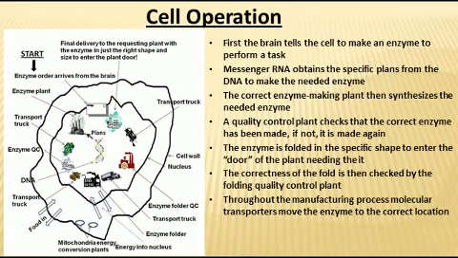So when a cell is requested to do something, an order arrives from the brain. The brain sends a message, I've shown it here as a letter, to a particular cell or a group of cells that you need to perform some function that I want done. That function is performed by an enzyme. Now enzymes are nothing but organic molecules that are the main working molecules within cells. There are a couple of other types of working molecules, but the main one is an enzyme that performs the function that the brain has requested.